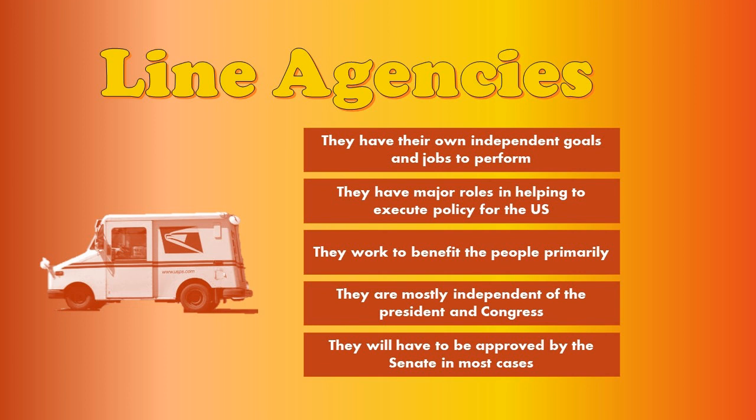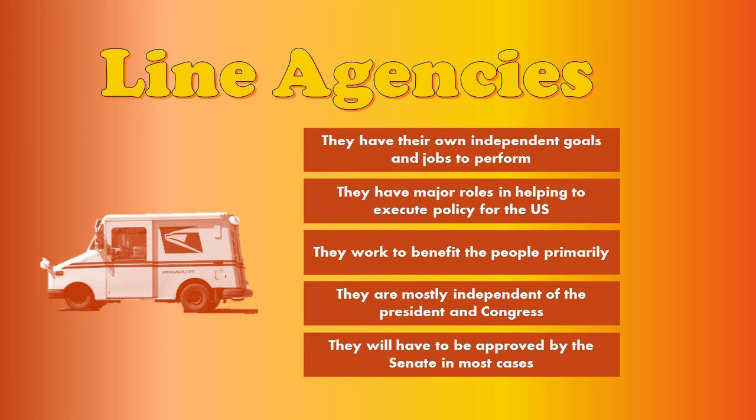The mail has nothing to do with a Republican president or a Democratic president. It is a nonpartisan service. That's the kind of thing we want to associate with a line agency. The job of line agencies is to carry out the policy. And so the work that they do mainly benefits you instead of benefiting the president. What the EPA does helps you breathe and have clean water. What the FCC does is keep your television and radio stations free from bad language and bad content and things like that. The Federal Election Commission makes elections fair for you.